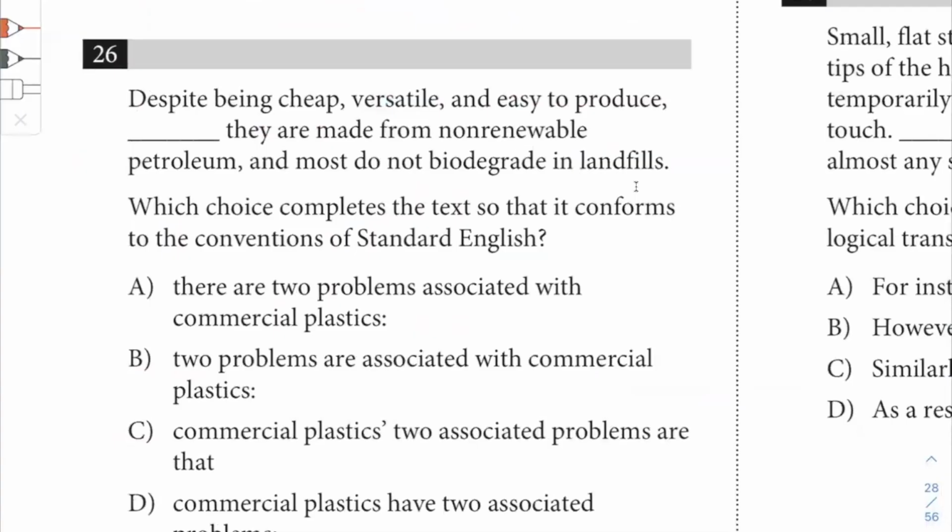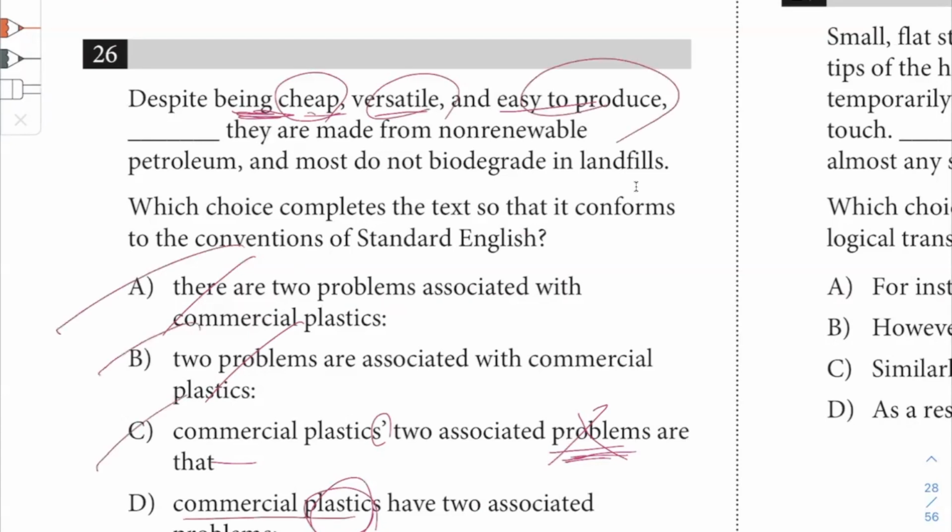Now 26 says, despite being cheap, versatile, and easy to produce. Okay, so what is the thing that is cheap, versatile, and easy to produce? Not there, not problems. You see the possessive form here. So the only word that matters here is problems in the case of C. That's not what we care about. But plastics, that is the product that is cheap, versatile, and easy to produce.